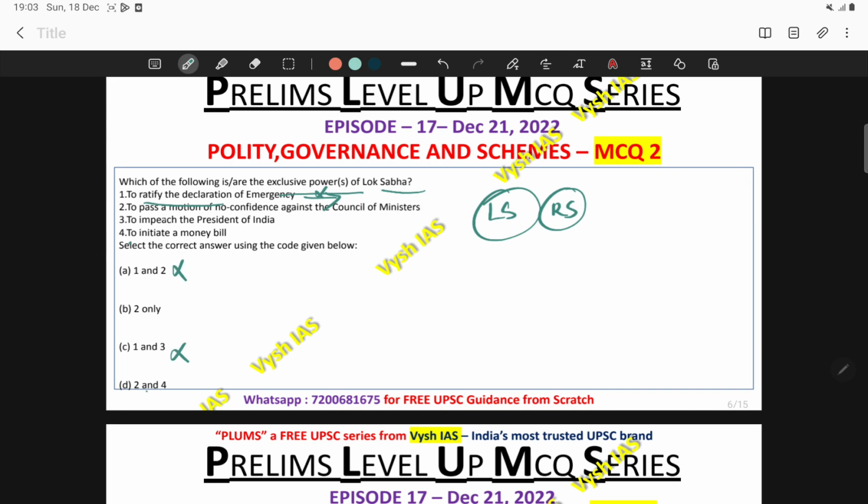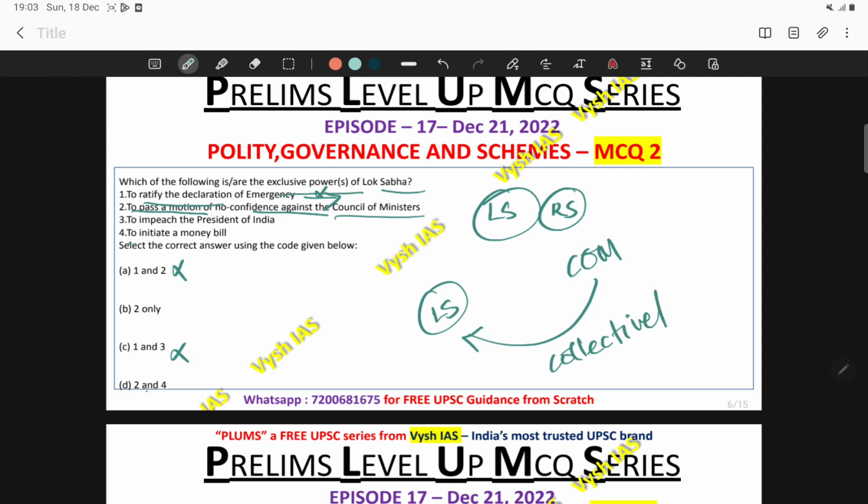Then look at the second statement: to pass a motion of no confidence against the Council of Ministers. Yes, this is a correct statement, because the Council of Ministers is collectively responsible to the Lok Sabha. It is said in the Constitution itself. So this statement is correct. So you have to choose between B or D. Then look at the third statement: to impeach the President of India.